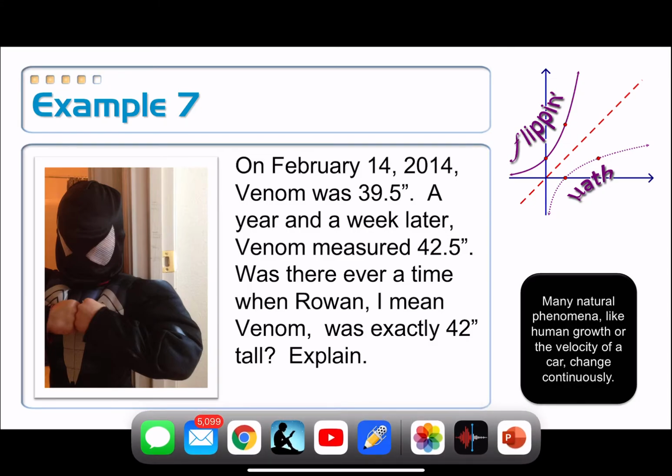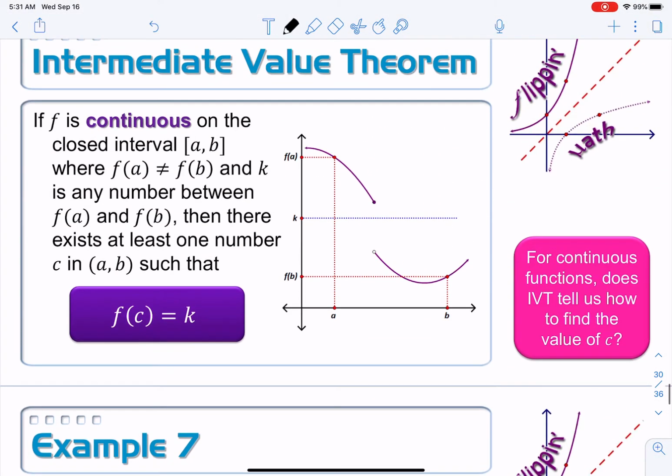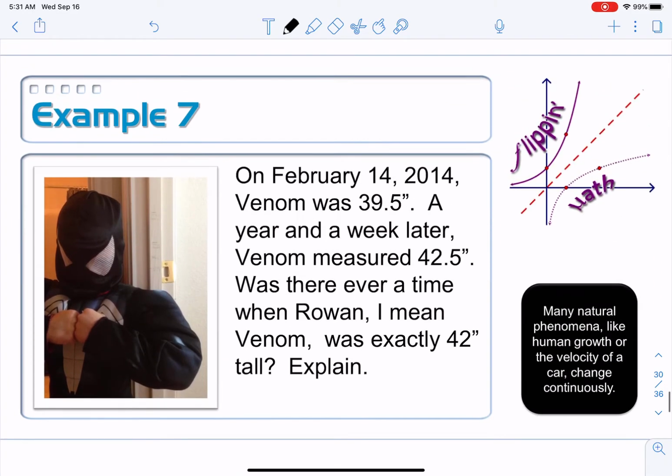All right, so here's how I would probably write this up. The first part is that I have to guarantee that my function is continuous. So I'm going to state that over some closed interval. Our closed interval is from February 14th, 2/14/14, to the other date, a year and a week later, 2/21/15.